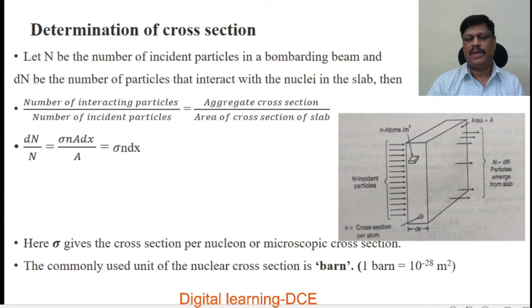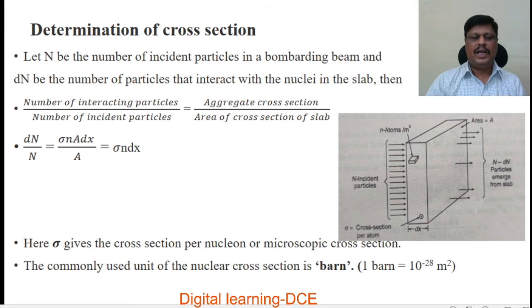This is the incident beam on the slab. In that, n is the number of particles incident on the slab, and only dn number of particles interact with the nuclei in the slab.